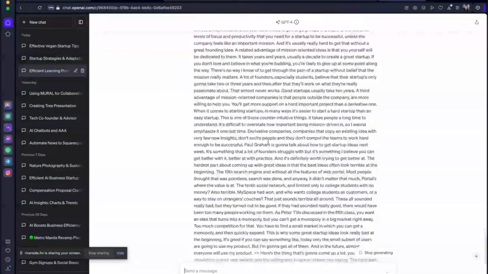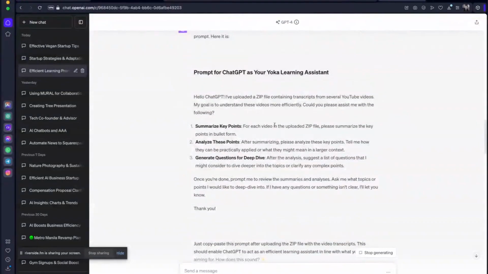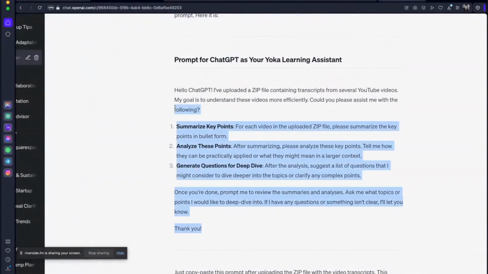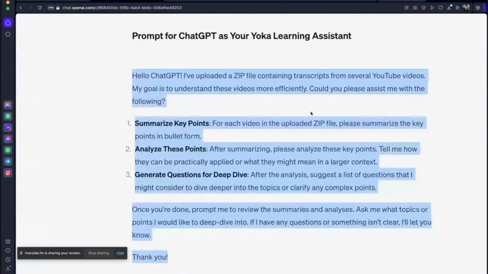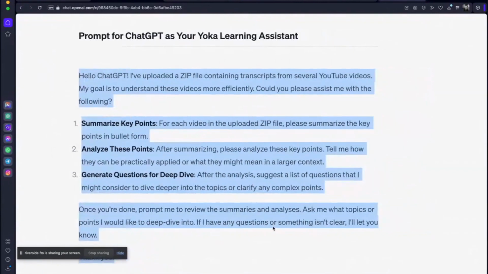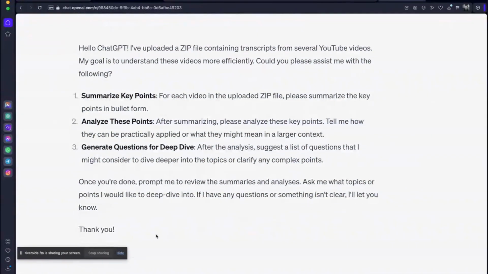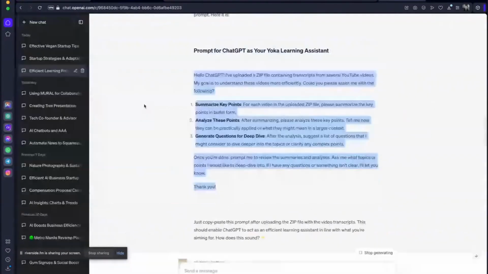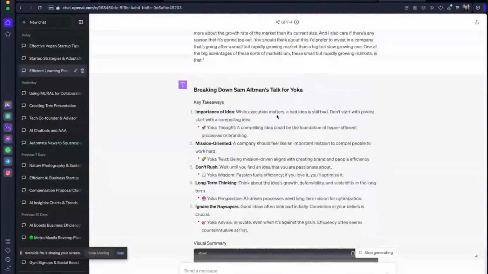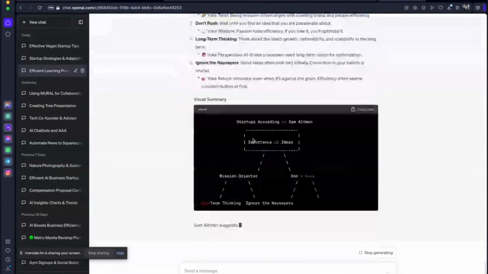And the last thing I wanted to share with you is that if you want to get a very general prompt to basically unzip the files, analyze the points, and then ask you questions about it, feel free to use this one. You can take a screenshot right now. We'll also post it in the comments. But after you paste something in, it will basically give you an analysis of it.